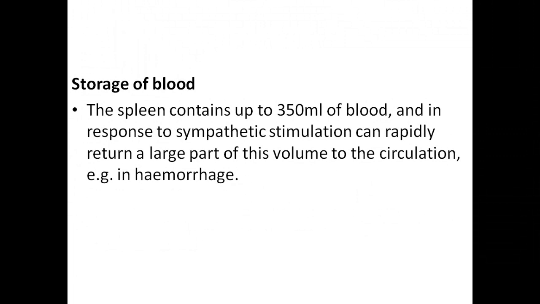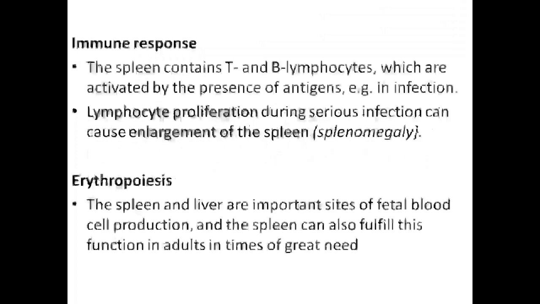Next is the storage of blood. The spleen has a storage capacity of about 350 ml. So in case of any deviation of the fluid volume, there will be a sympathetic stimulation, which triggers the spleen to release about 350 ml, so as to compensate for any loss of blood within the circulation as a result of various factors, for instance hemorrhage.